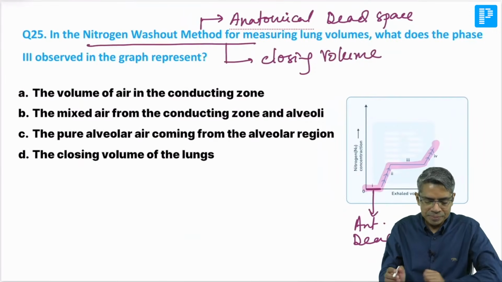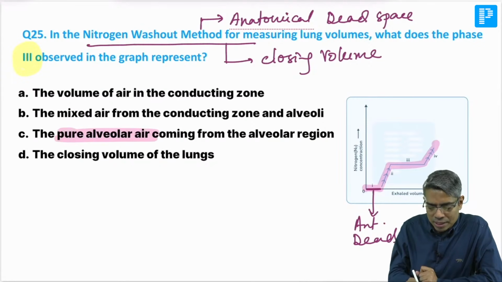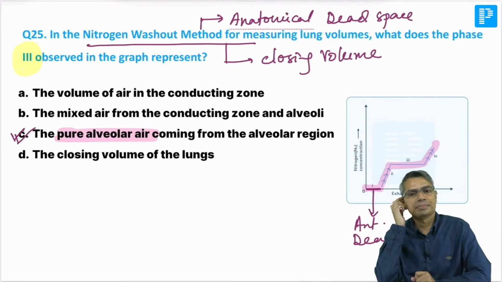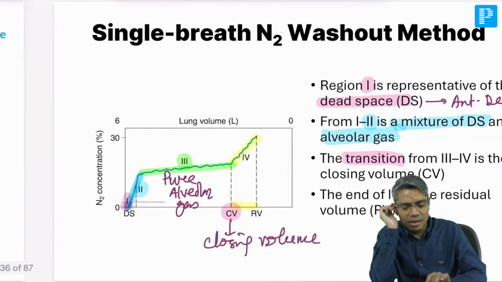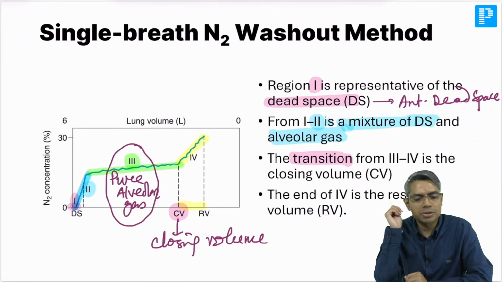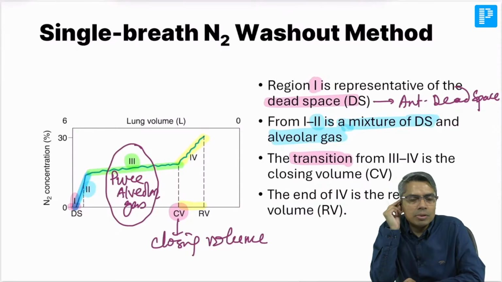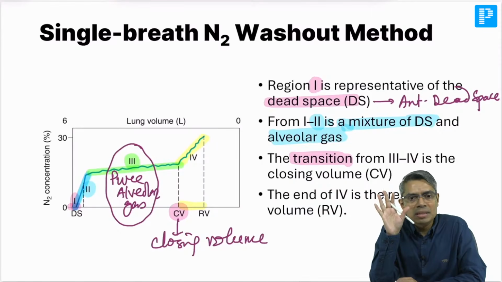So the question here is, in that curve, what is the representation of phase 3? Phase 3 is basically the pure alveolar air coming from the alveolar region. Option C is the answer. So they are asking about phase number 3, which is pure alveolar air. This is the question they are asking. If they are asking about the transition from phase 3 to phase 4, that is the closing volume, and only phase 4 is the residual volume. At least you remember this, and phase 1 means the anatomical dead space.